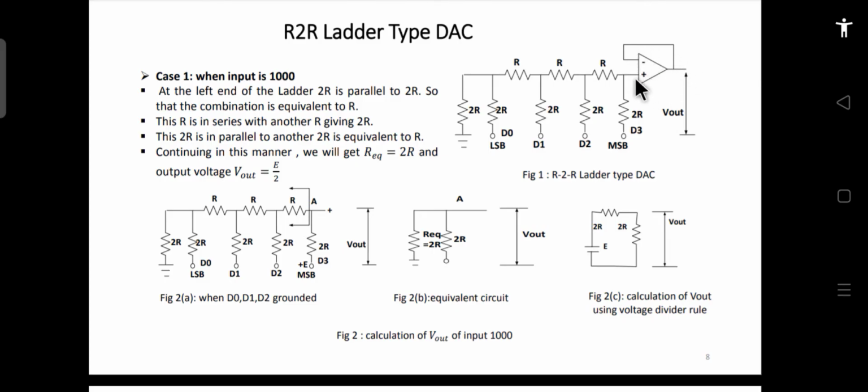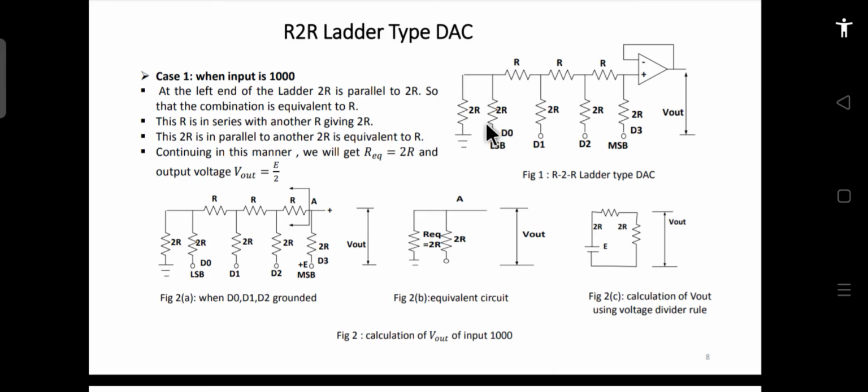On the input side, earlier we connected all the resistances to the input terminal. Here we are connecting all the input resistances to the positive terminal, and this is the change in the resistance values. Rather than using different values of resistances, we use only 2 values and form a sort of ladder. On the input side of the op amp, you can see it looks like a ladder, so that is why it is called that.